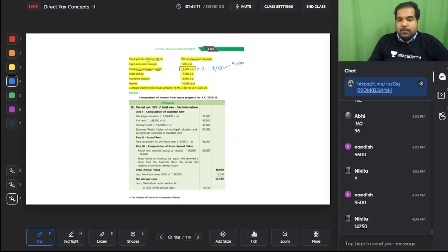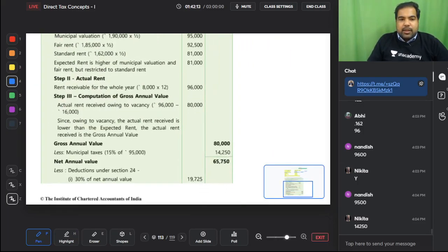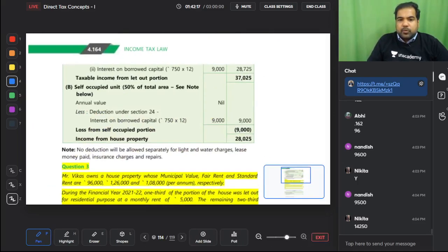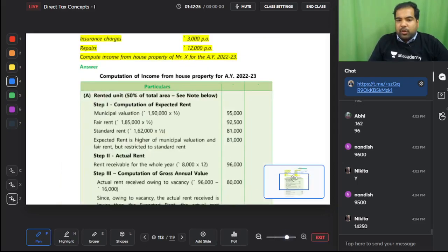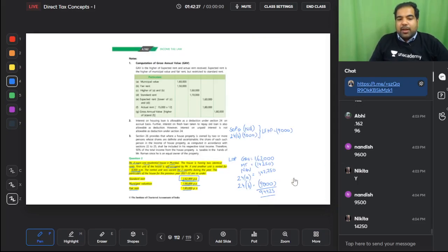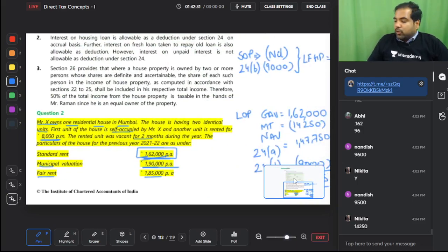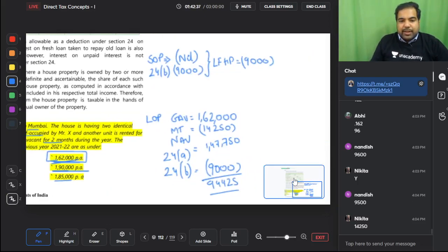Let's check. First guys, they've taken rented property. We are going to take SOP first. So for self-occupied unit, it's 9,000 loss. We also got the same thing, 9,000 loss. Now for LOP, why have they got a different number? Oh my bad guys. This is for the entire house. So you have to divide it by 2. 1,62,000 divided by 2 is 81,000. So our numbers will change slightly here.